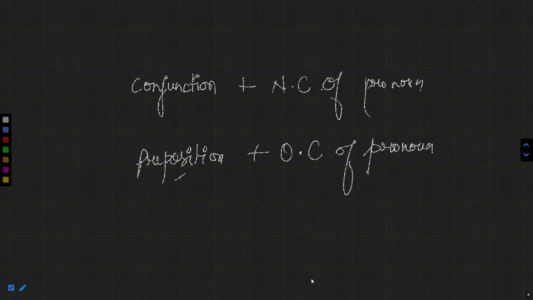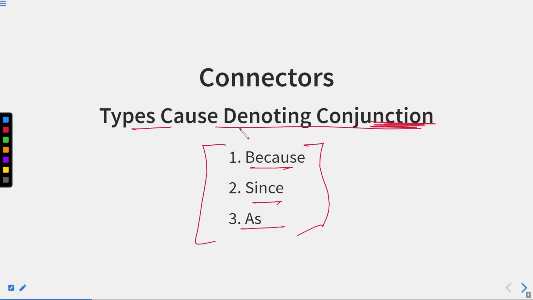This concept you will definitely get to know later on, because I will tell you the sequence of the sentence or how to write such type of sentence, with some examples. But for that you should wait a little. Now first of all, let us discuss these types of cause denoting conjunctions.